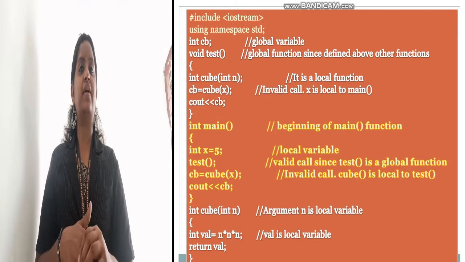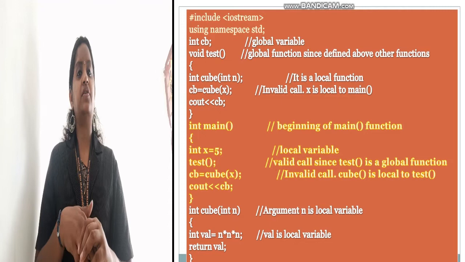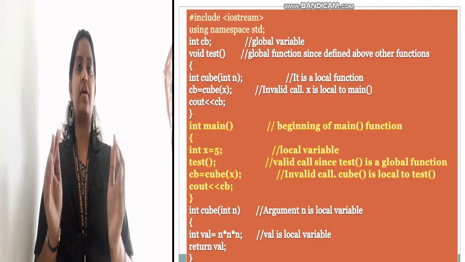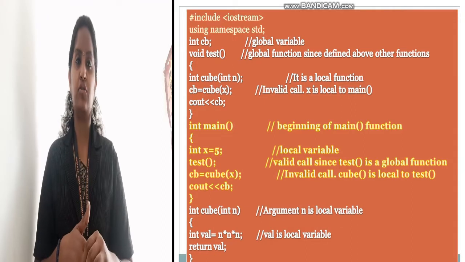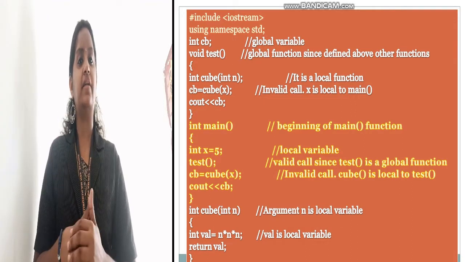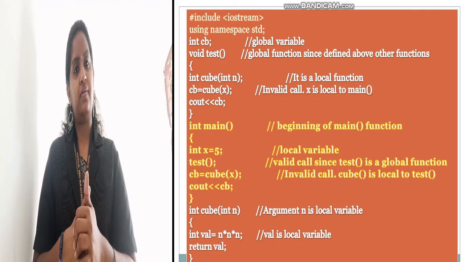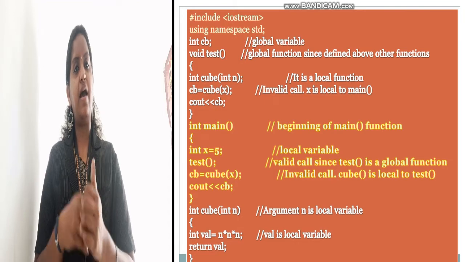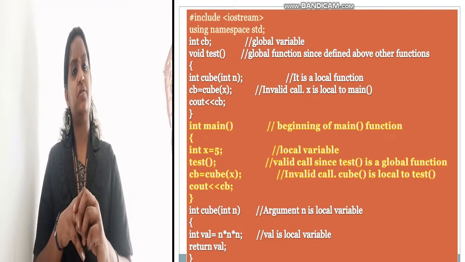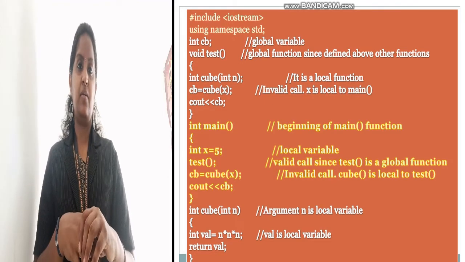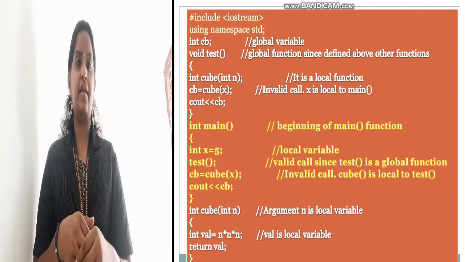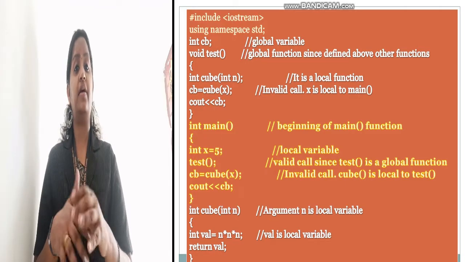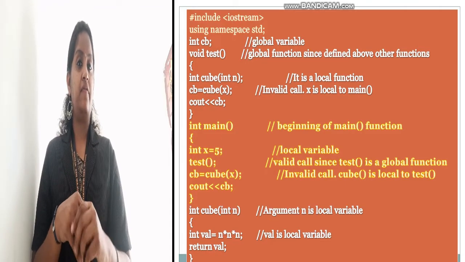Local scope means it can only be used inside that particular function, which covers formal arguments. And global scope means we can use it all through the program, but it has to be declared outside the function header.